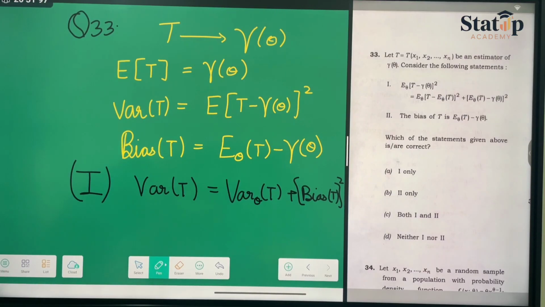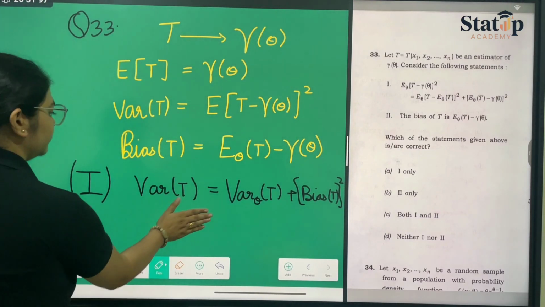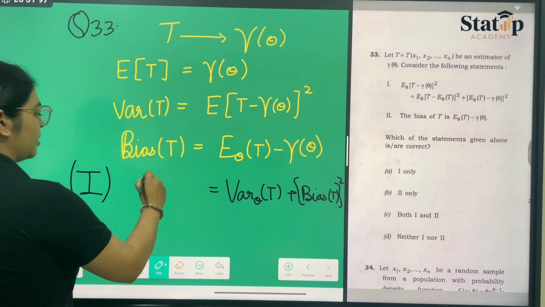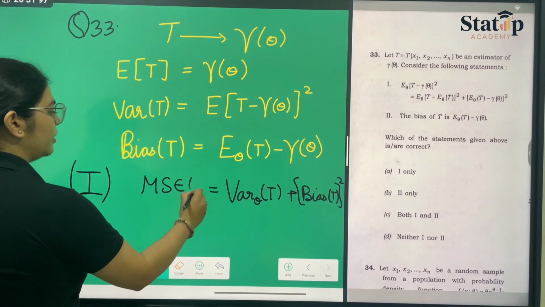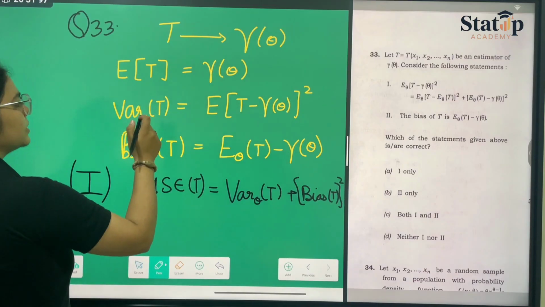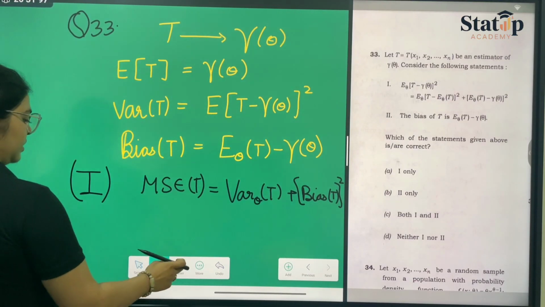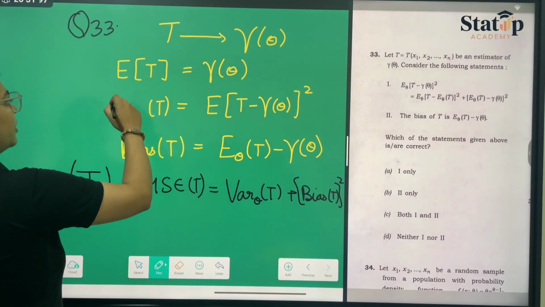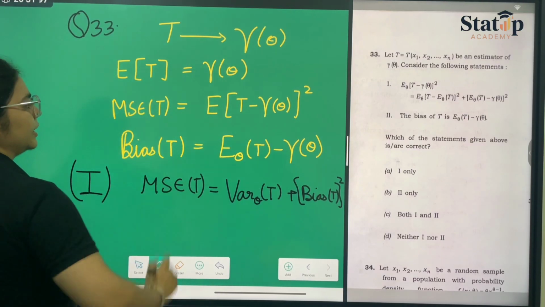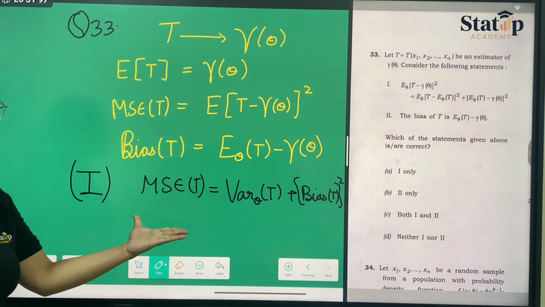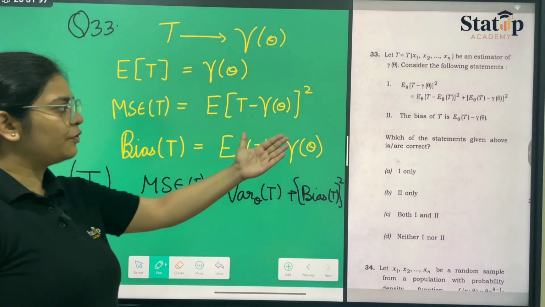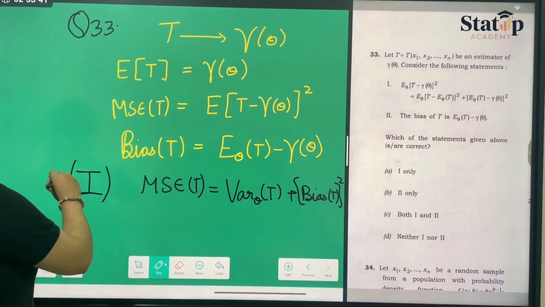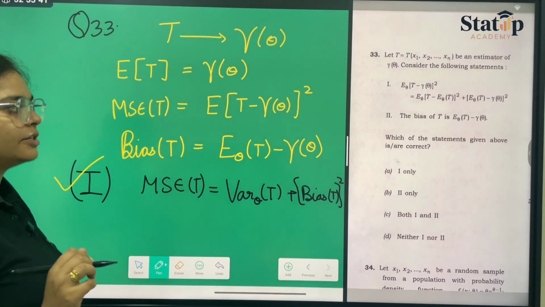which means mean square error of T. This also can be written as the formula for mean square error of T. Okay. So this is the formula, and by comparing this formula with this, equation 1 correctly states this formula, and hence equation 1 is the correct statement that has been given.